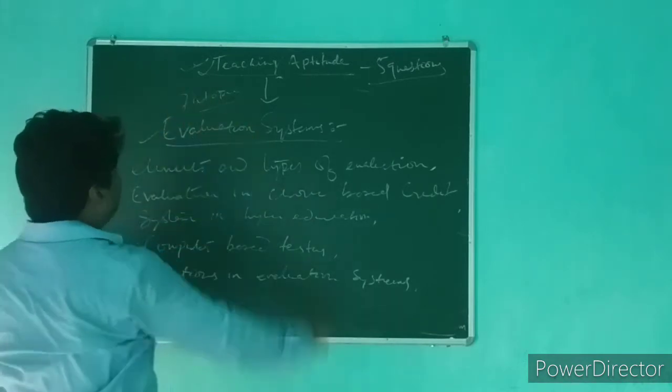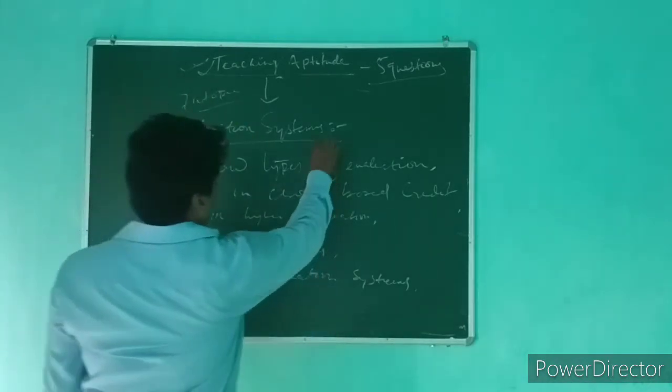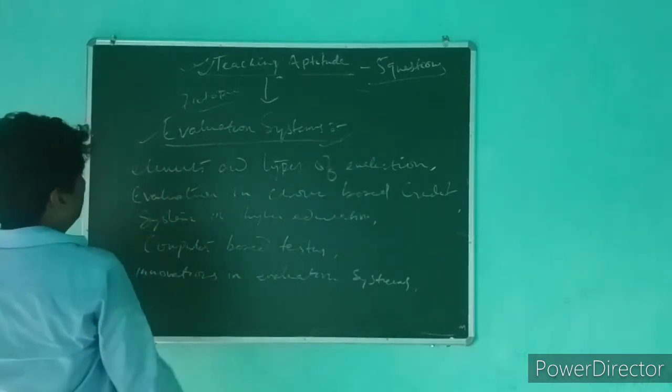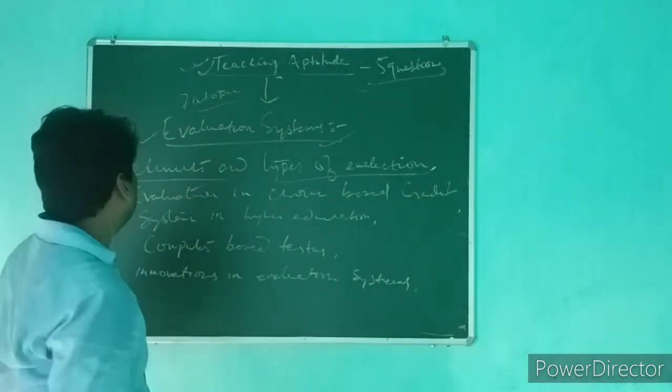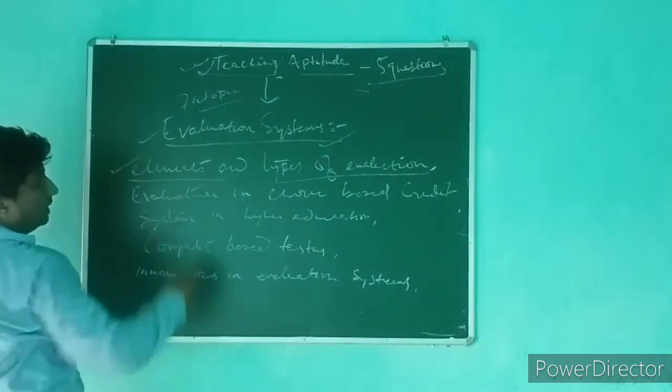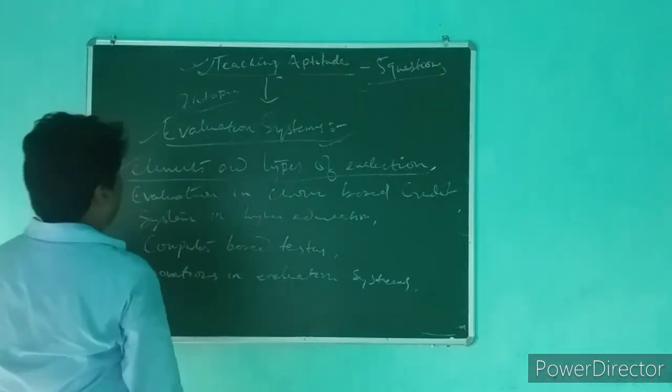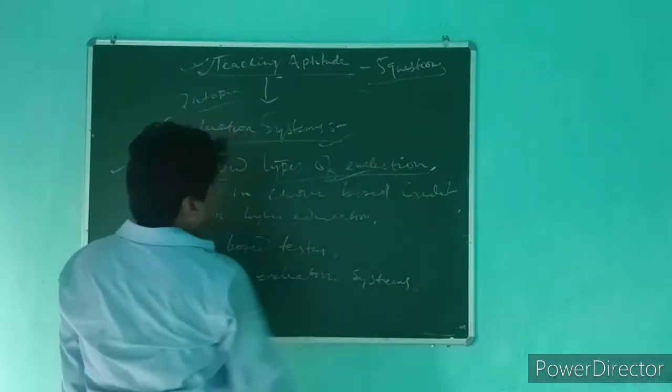The 7th or last subtopic is evaluation systems. The first key concept that we have to learn is the elements and types of evaluation.